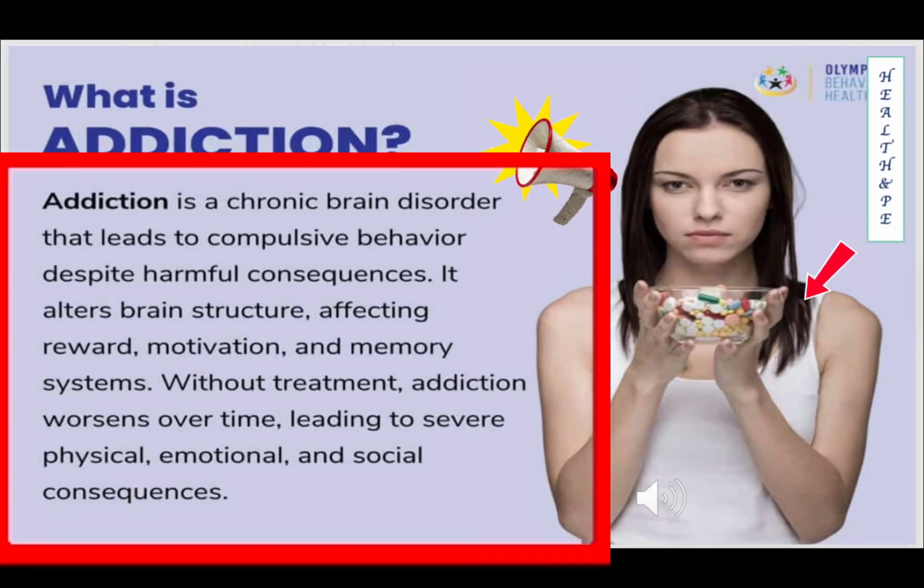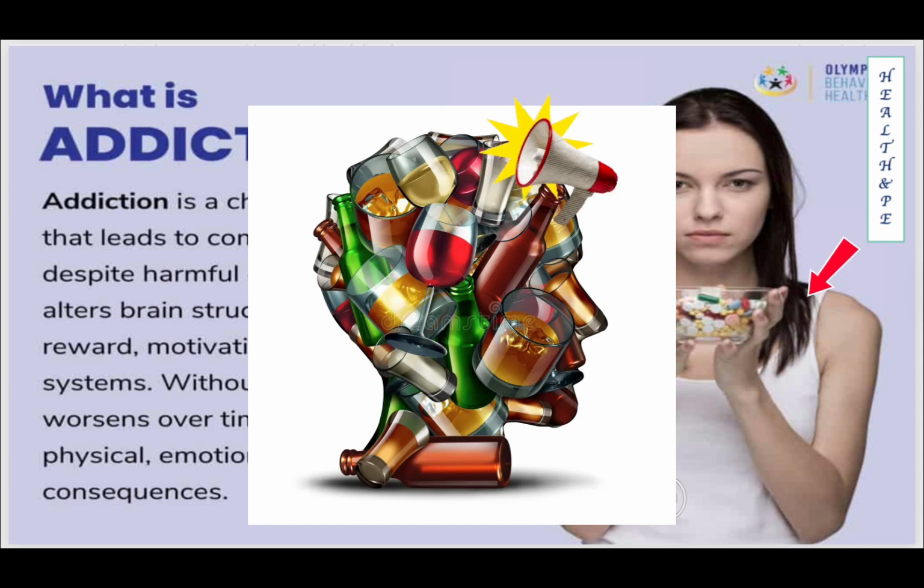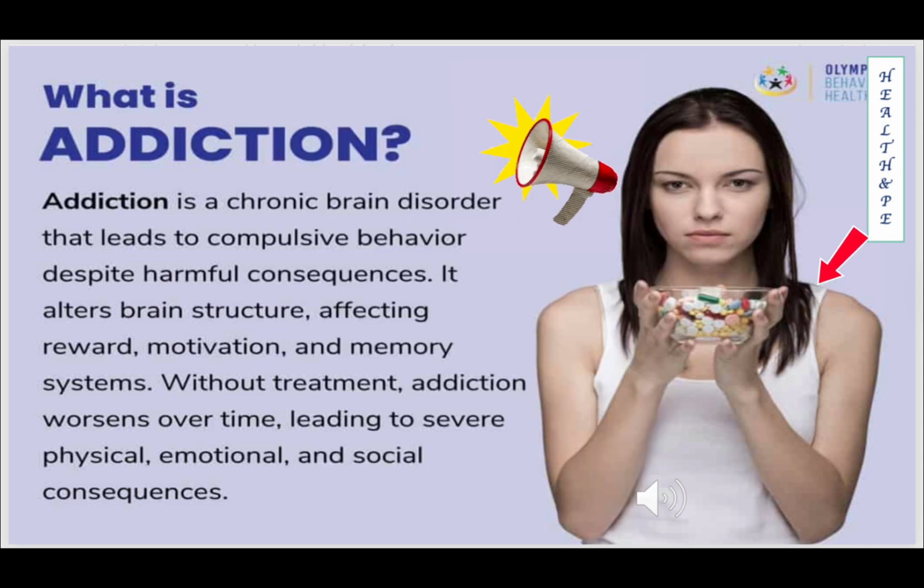So, what is addiction? Addiction is a chronic brain disorder or disease that leads to compulsive behavior despite harmful consequences. It alters brain structure, affecting reward, motivation, and memory system. So, without treatment, addiction worsens over time, leading to severe physical, emotional, and social consequences.